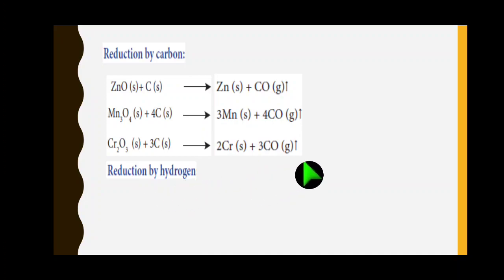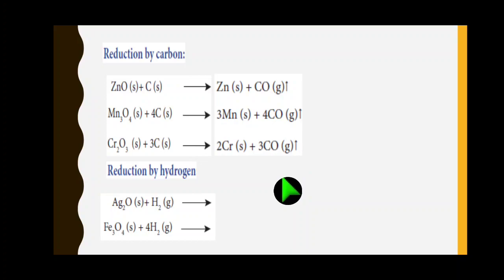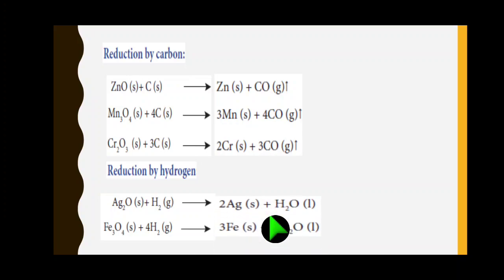Likewise, reduction by hydrogen. Addition of hydrogen is also reduction, right? So here silver oxide, right? With hydrogen it gives us silver and water. And a mixture of ferric and ferrous oxide, Fe3O4, undergoes reduction with hydrogen, then iron and water. These equations are balanced, simple equations only, right?